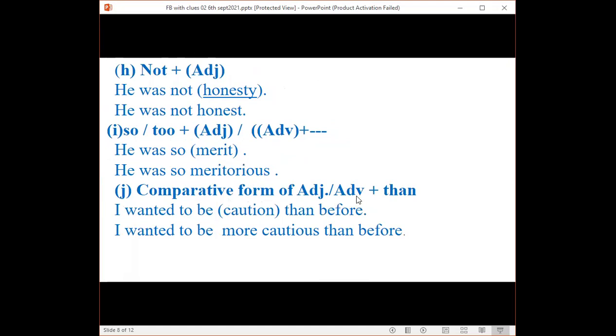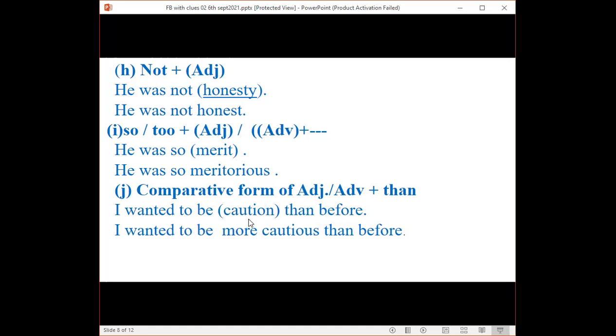Then comparative form of adjective or adverb plus than. So than is the leading word here. If you can see than in sentences, before than you can use the comparative form of an adjective or adverb. I wanted to be more cautious than before. So before than, I've used caution.